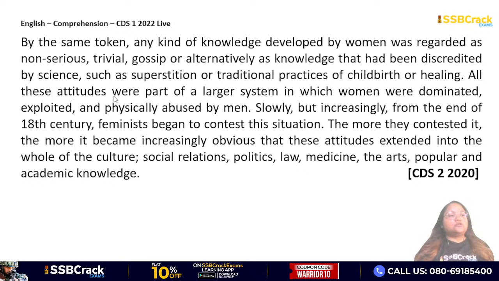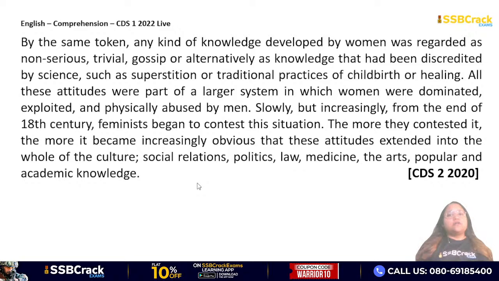Now, all these attitudes were part of a larger system in which women were dominated, exploited, and physically abused by men. Slowly but increasingly, from the end of 18th century, feminists began to contest this situation. The more they contested it, the more it became increasingly obvious that these attitudes extended into the whole of the culture: social relations, politics, law, medicine, arts, popular and academic knowledge.